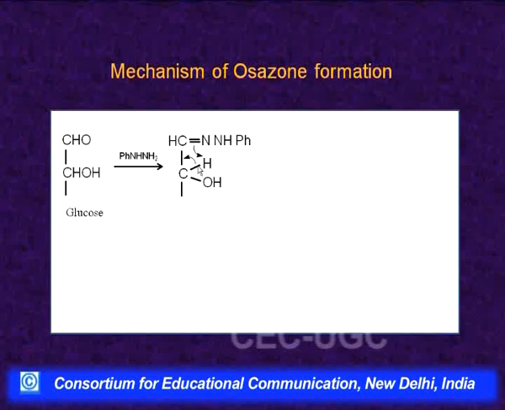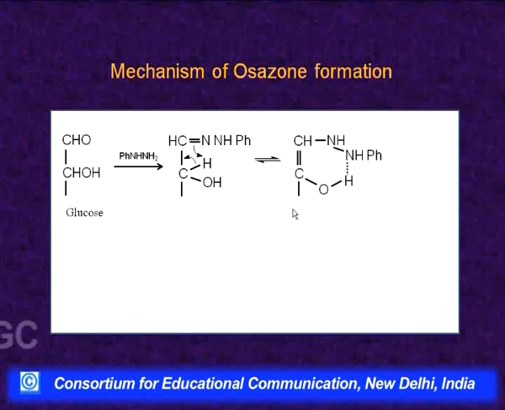So, this is also a tautomerism. Then this equilibrates and can be written like this. This is C-OH, this is now CH, single bond N, and one hydrogen has gone to this nitrogen. So, it has become CH-NH, then NH and then Ph, and this hydrogen attached to oxygen and this nitrogen form an intramolecular hydrogen bond here, and we get a 6-membered cyclic structure.